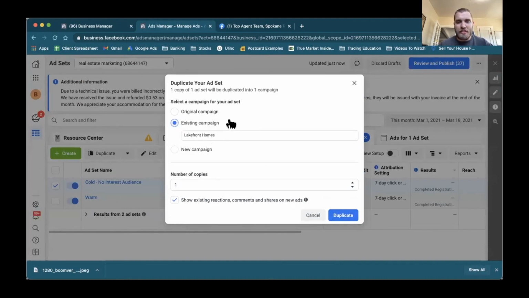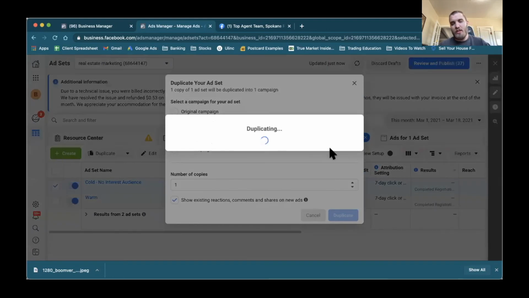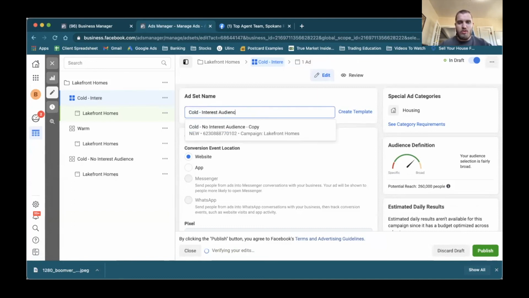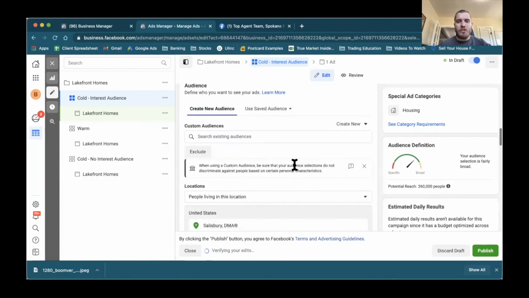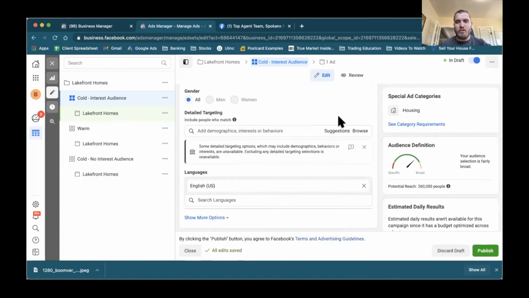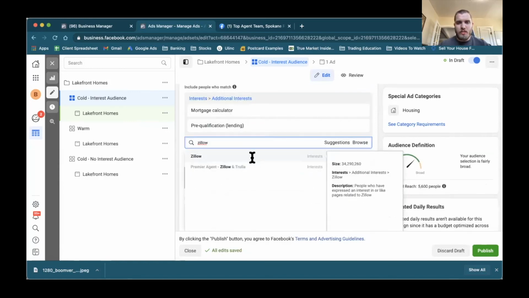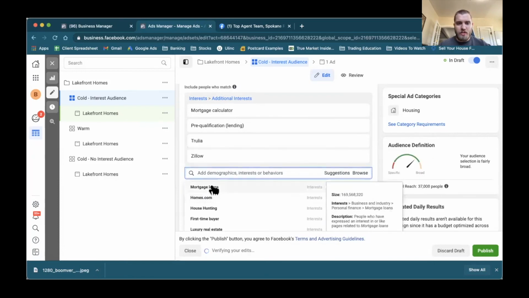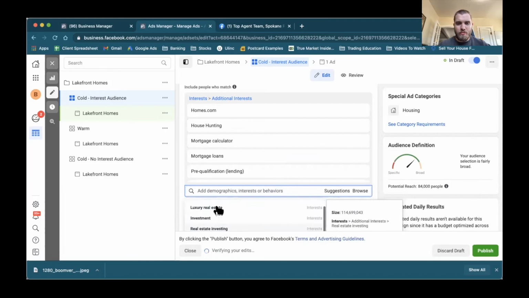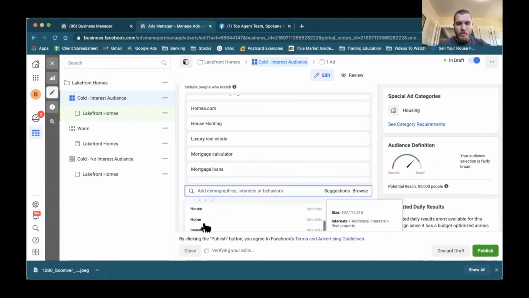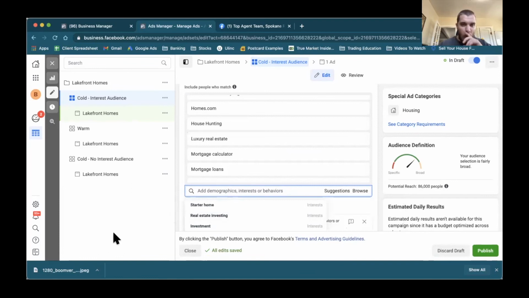duplicate, and then hit existing campaign. Make sure it's the same campaign. Hit duplicate. And this one we are going to call cold interest audience. And then we're going to come down here and add in the interest. You can tap on suggestions and it will give you all these suggestions that are related to your page. You can type in Zillow and then click on suggestions, and then obviously add all of the ones you feel are relevant here. You can add as many as you want. Luxury real estate, real property, home, house, starter home. Let's just go with these for now.